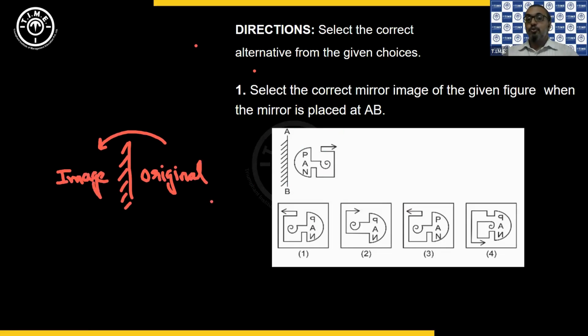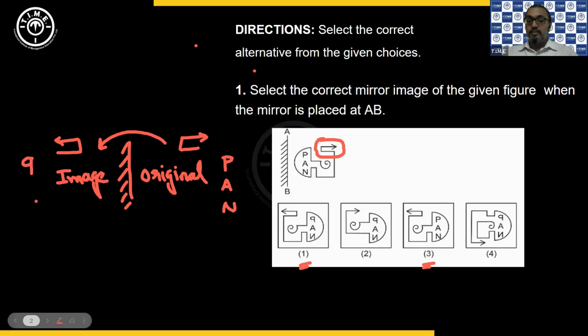Usually when we look into the mirror image like this, the top will remain at the top, the bottom will remain at the bottom. So if you observe the top here, the arrow mark is like this. Now that will be opposite like this, correct? And that is available in the first option and the third option. These are the only two options. But since you have the word PAN, P-A-N, the P image will be like this, the N image will be like this, and A will remain as A. So it cannot be the third option. It will be the first option. So choice one.